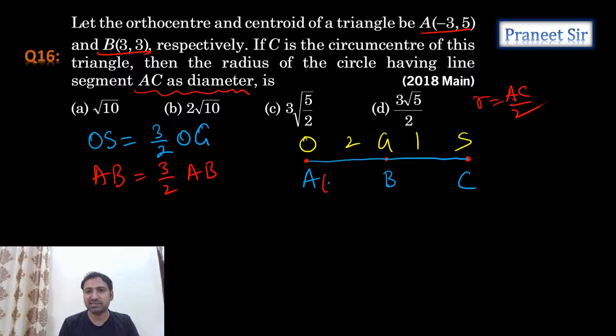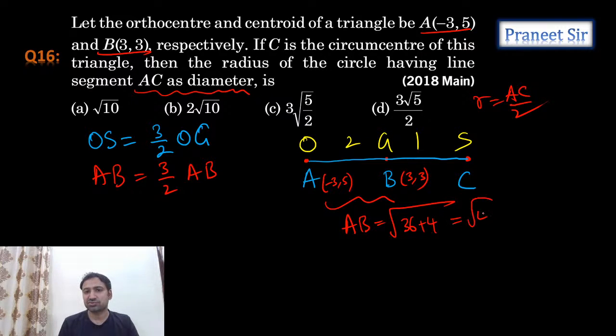Distance AB. A is given as minus 3 comma 5 and B is given as 3 comma 3. So now tell me what AB we are getting. Distance between these 2 points, square root of 36 plus 4, which is equal to root 40 we are getting. Okay, we got the AB value. So now can we substitute the AB value here?